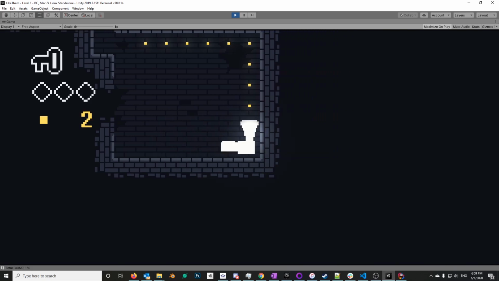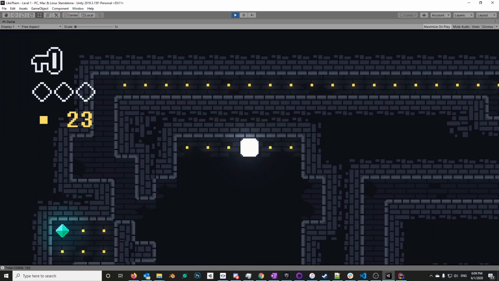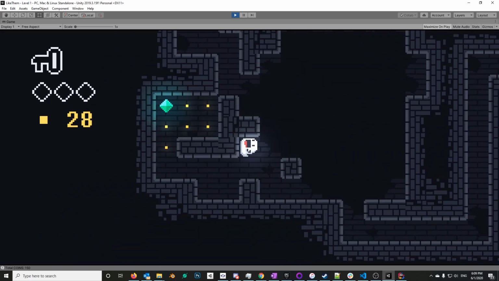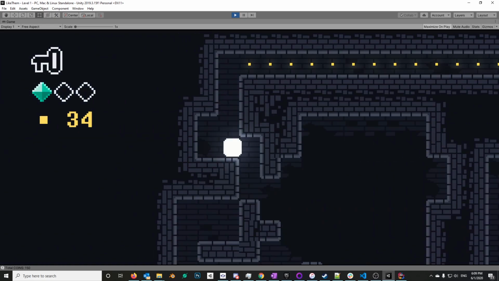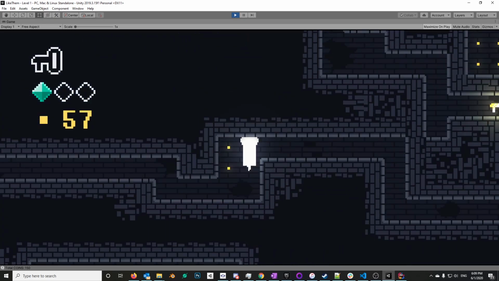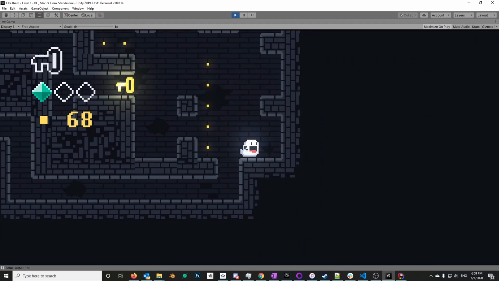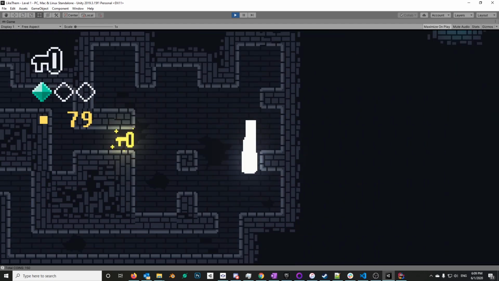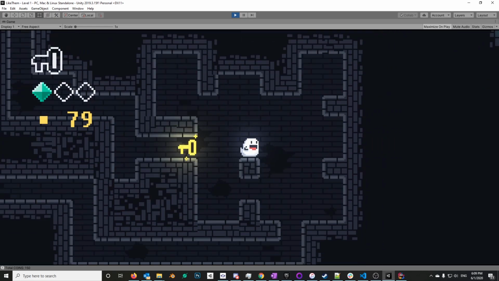Now, there is one thing that did bug me about the player experience, and I'll explain it once I get to it. Basically, there's a sudden spike in pressure in terms of the game experience for the player. So here, as soon as I pick up this key, a timer is going to begin, and I'm going to be under time pressure to complete this level before the countdown runs out.